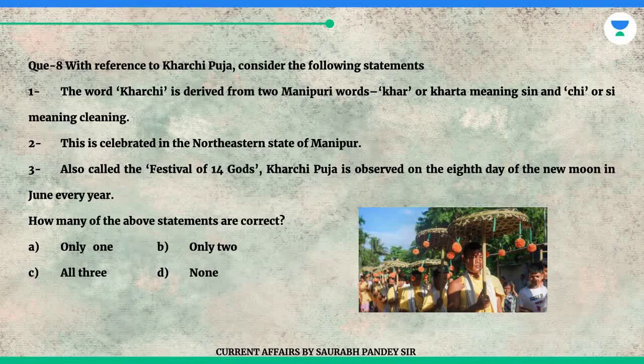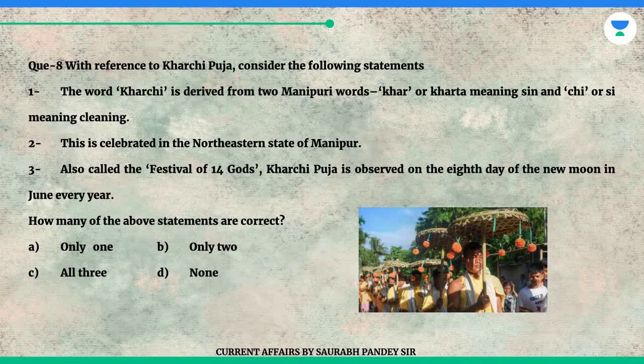Question 8. With reference to Kharchi Puja, consider the following statements. 1. The word Kharchi is derived from two Manipuri words, Khair or Kharta meaning sin and Chi or Si meaning cleaning. 2. This is celebrated in the northeastern state of Manipur. 3. Also called the Festival of 14 Gods, Kharchi Puja is observed on the 8th day of the new moon in June every year. How many of the above statements are correct?